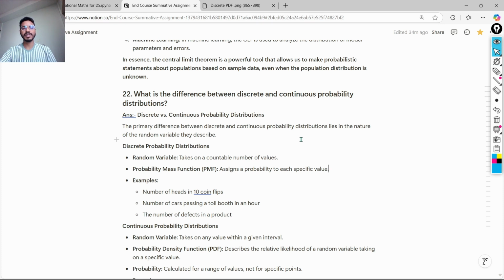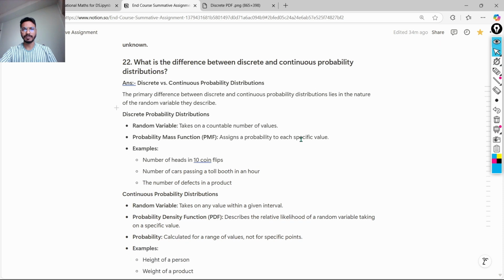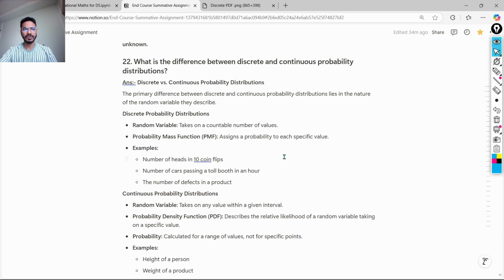The primary difference between discrete and continuous probability distributions lies in the very nature of the random variable they describe. What does it mean? Let's have a look. First, the discrete probability distribution. The random variable takes on a countable number of values.